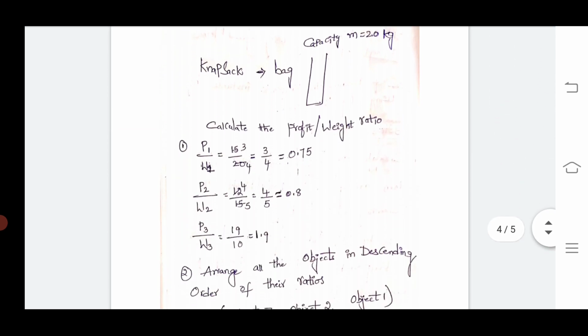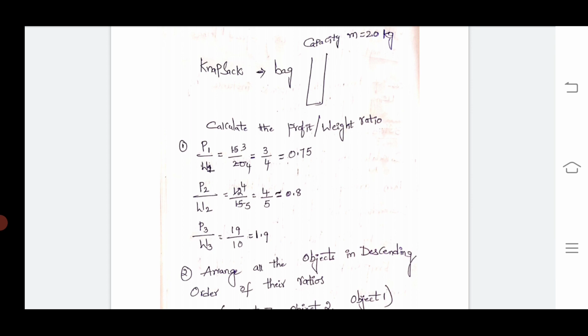P1 by W1 is 15 by 20, which gives 0.75. Then P2 by W2 is 12 by 15, which is equal to 4 by 5, approximately 0.8. Next, the profit 3 by weight 3 ratio is 19 by 10, which is 1.9.